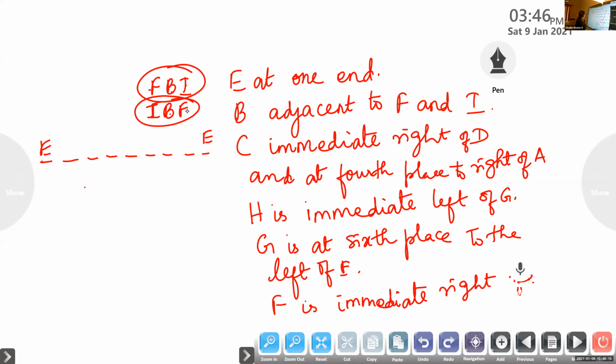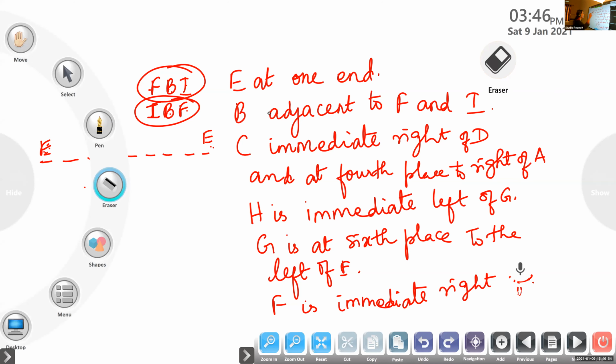So whether E will be taking the first position or the last position? Last. If you take the first position, you will not be able to arrange, isn't it? Do you understand this one, Aparna? Is it clear, children? So E will be occupying the last position only. The first position is not possible, so I am rubbing this. There is no particular shortcut solution; you have to read the question and try it. That's why we call this quantitative aptitude.